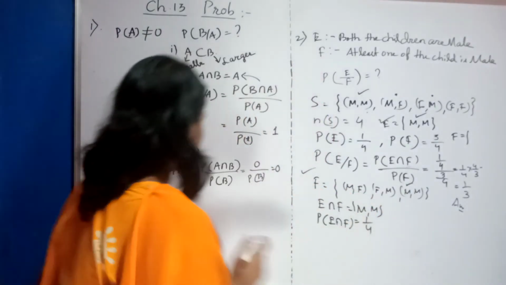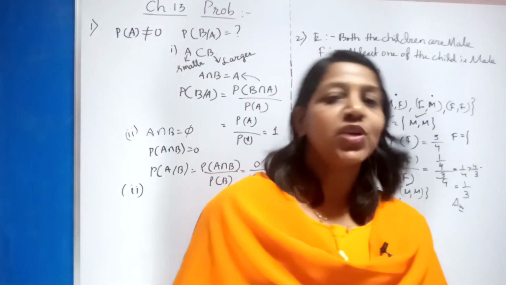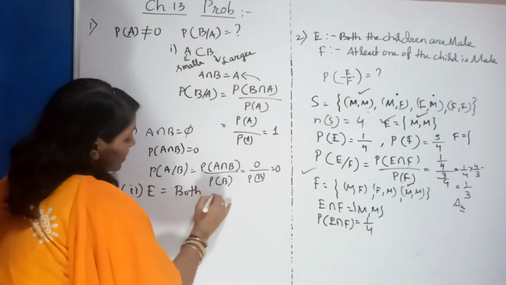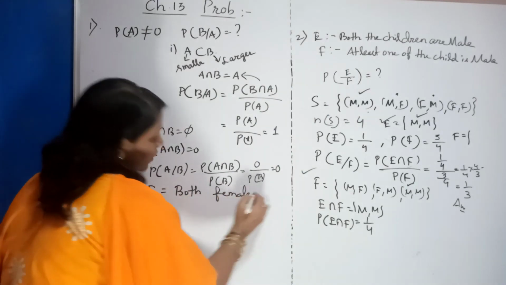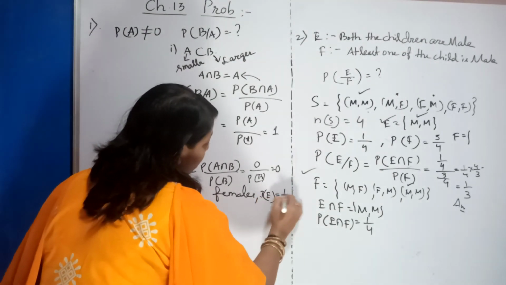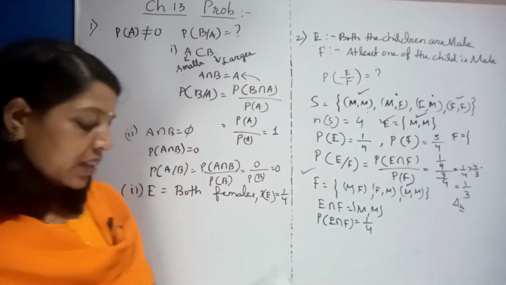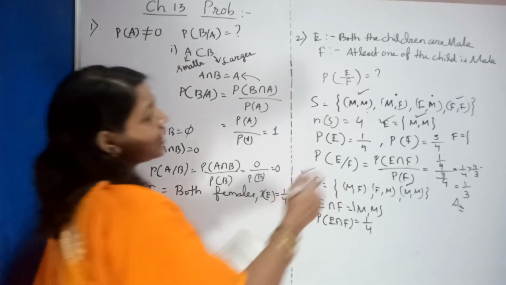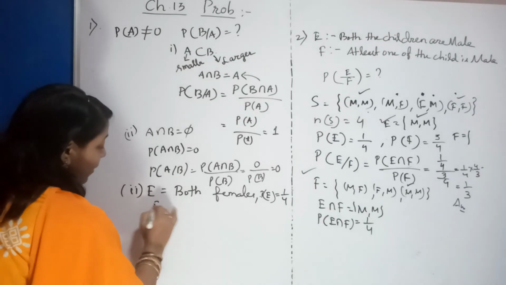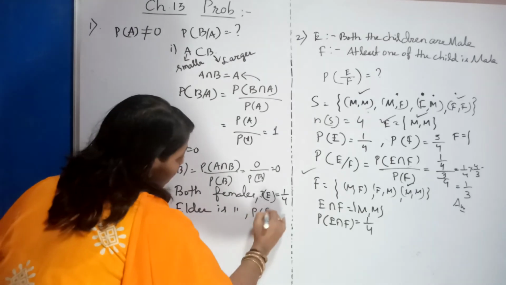Now let us see the second bit, what they told. Second bit they told, find the probability that both the children are female. So let us consider E be the event, both the girls are females. So both the girls female, what is the probability? Definitely probability of E equal to 1 by 4, because both the girls female is now only 1. If it is known that the elder child is a female, so elder child female, what is the condition here? 1 is elder here, here also. So probability F, let it be elder is female. Elder is female. So what is your probability of F?